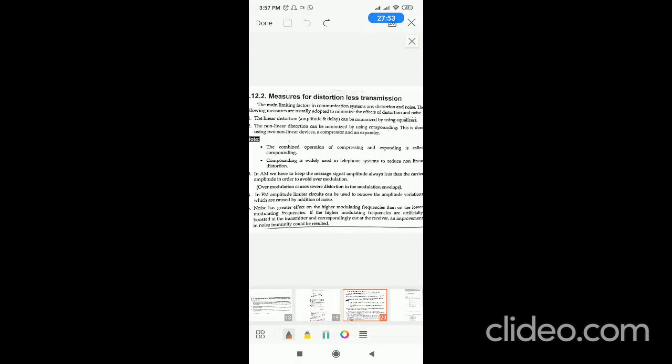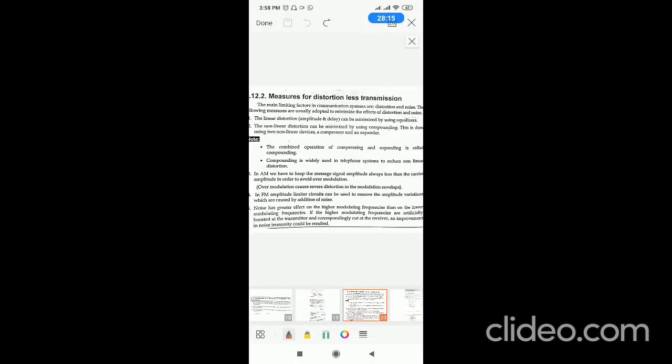And how to overcome distortion? What are the measures you require for distortionless transmission? There are two techniques you can employ for reduction of distortion in a system. For non-linear distortion there is one technique, for linear distortion there is another technique.